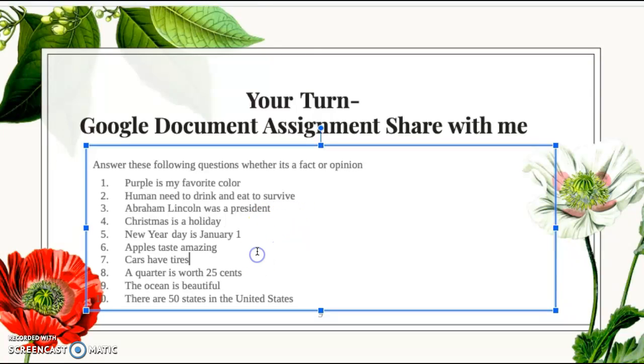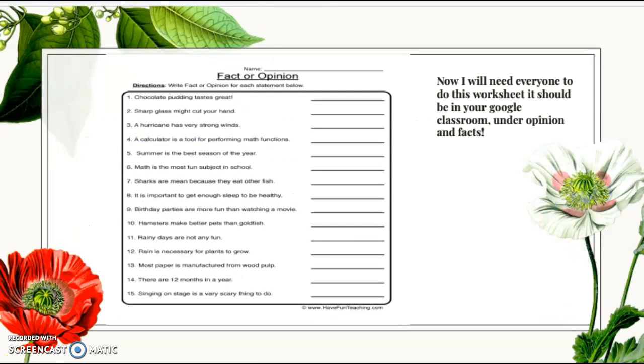And I will see whether it is correct or wrong. I will correct it for you guys whether it's wrong, or if it's correct, I'll leave it at that. If it's wrong, then we'll discuss it in class. There's also another assignment that is going to be in your Google Classroom. I want you guys to look at this, answer these following questions, and turn it in.